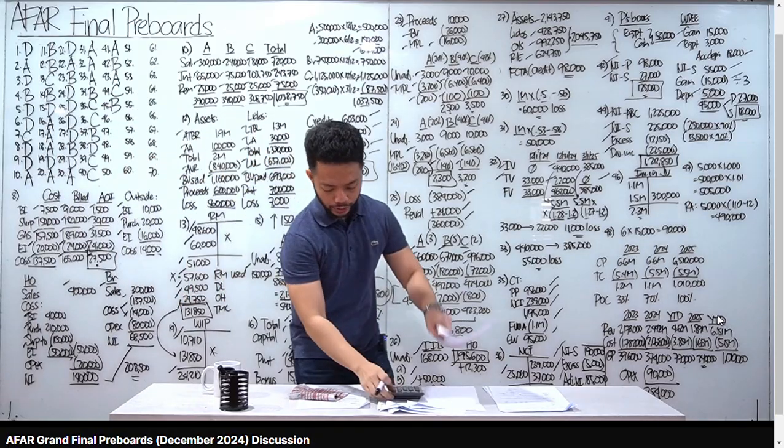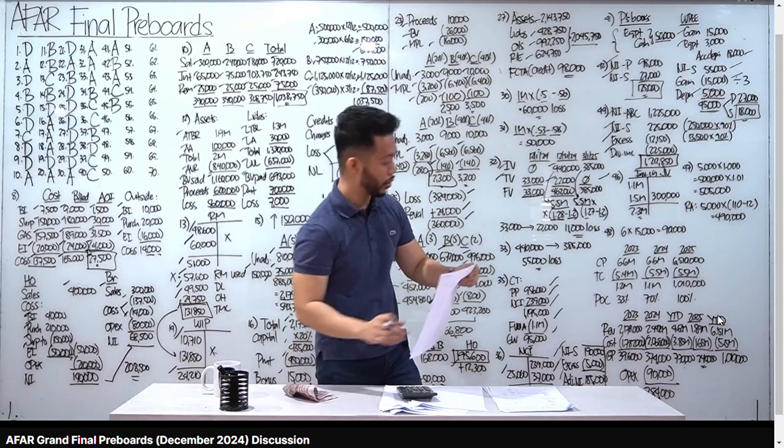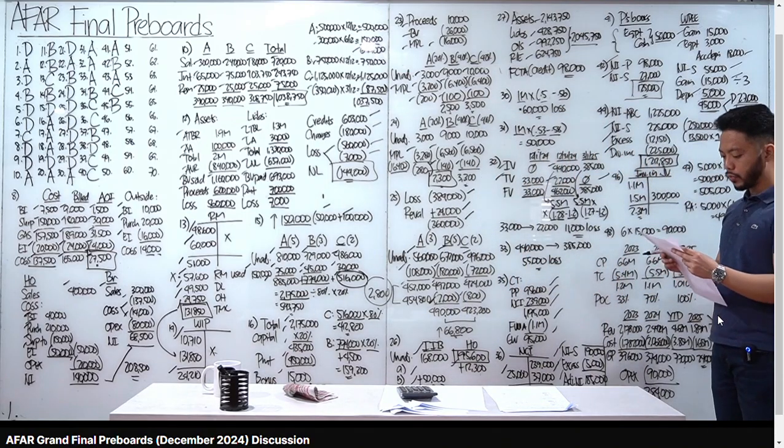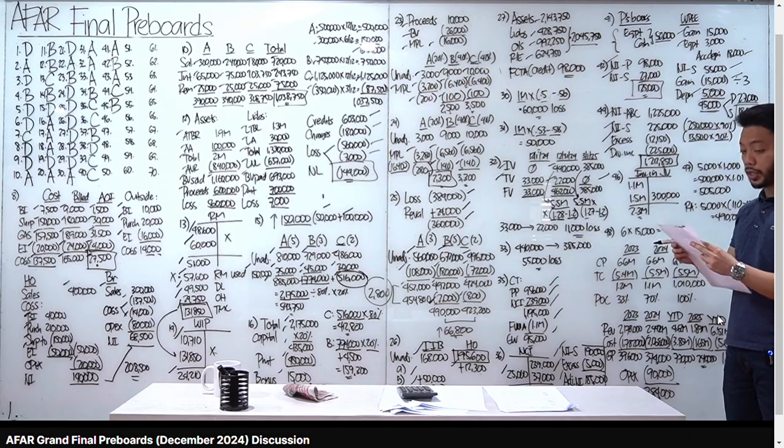Okay, number 46. This is about joint venture. 46 is this one. Okay, so tingnan natin. On January 1, FAR Corporation acquires 50%. So take note, 50% yung binili. Total cost of 1.1 million. Lagyan natin sa T account natin yan.